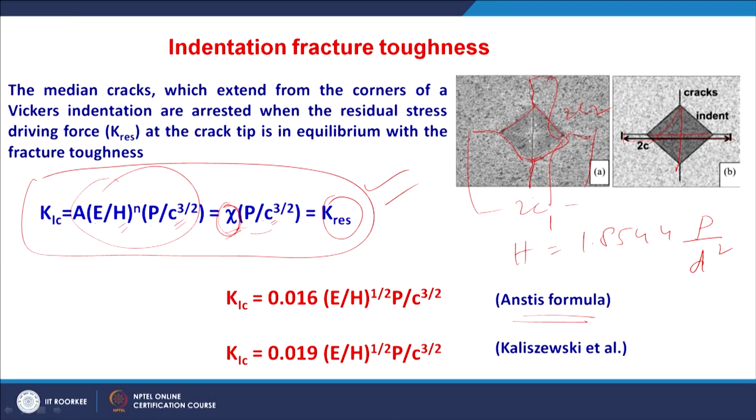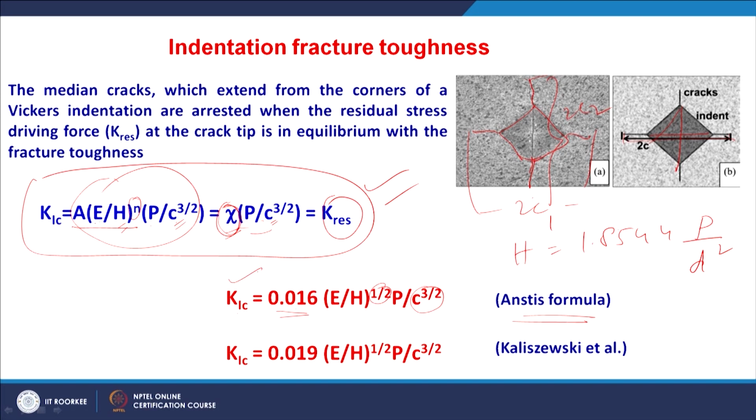The Anstis formula says that A is 0.016 and n here is 1/2, so K1C equals 0.016 times the square root of E by H into P divided by C to the power 1.5. That means for smaller crack length K will be higher.